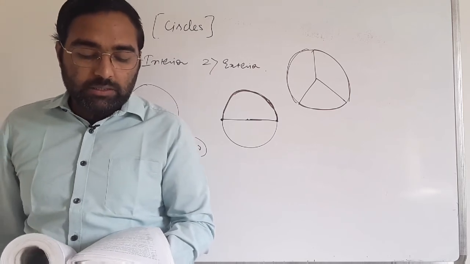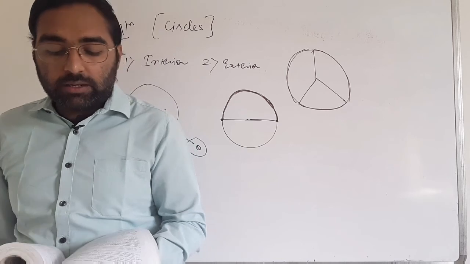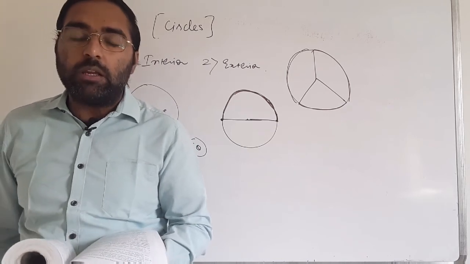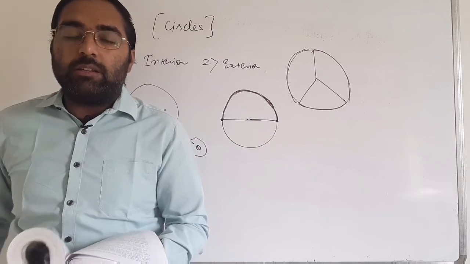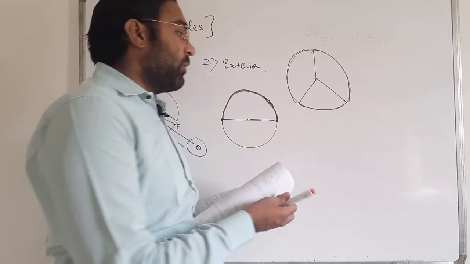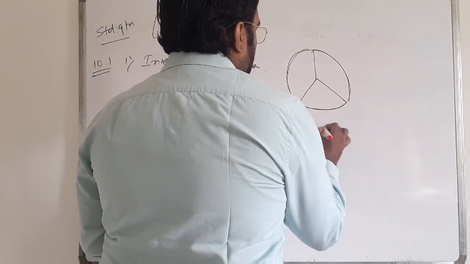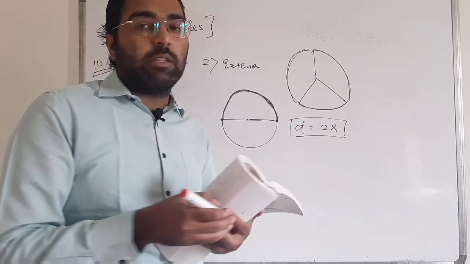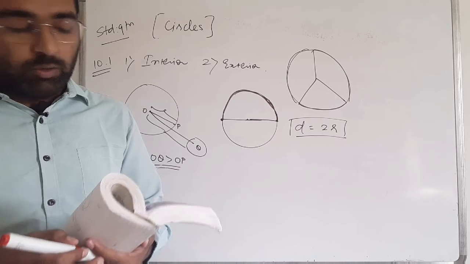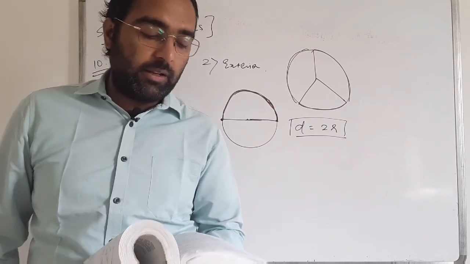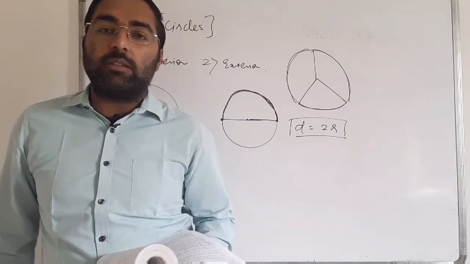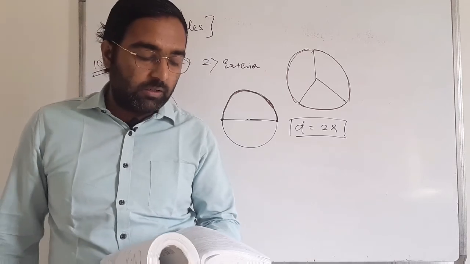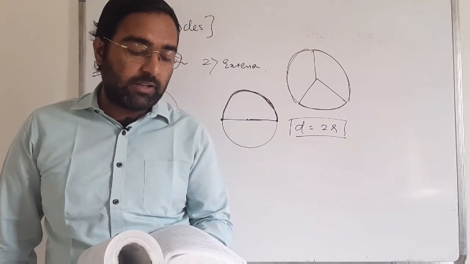A chord of a circle which is twice as long as its radius is the diameter of the circle. We know that the diameter is equal to 2 times the radius. Here the same thing is said: twice as long as the radius, 2 times the radius, is equal to the diameter. So that's true for this statement.